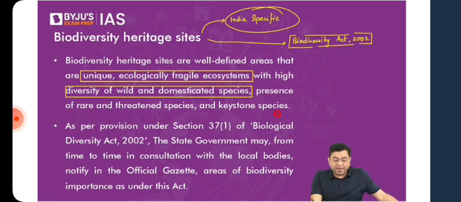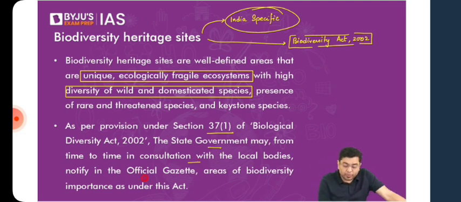Here they are provided as per the provisions of section 37(1) of the Biodiversity Act. And here, understand, the state government is the one which will declare. So the state government may, from time to time, in consultation with the various different local bodies, that is your panchayat, the rural local bodies, urban local bodies in certain cases, the gram sabhas in certain cases. After consultation with those local bodies, that is when they notify it in the official gazette that those are areas of biodiversity importance.